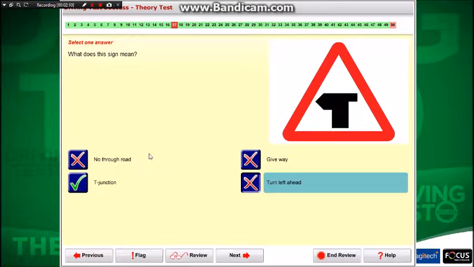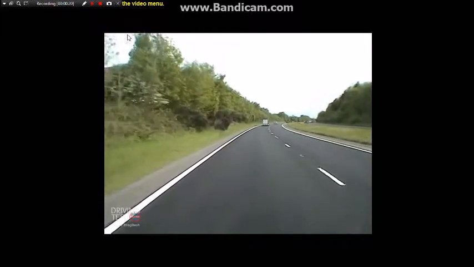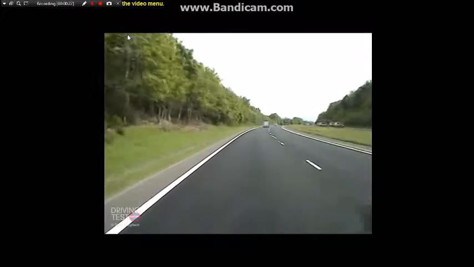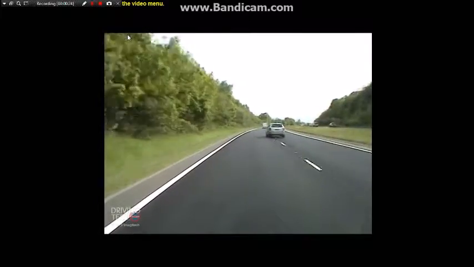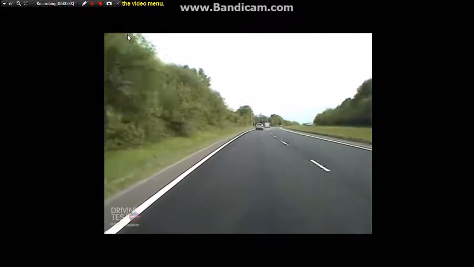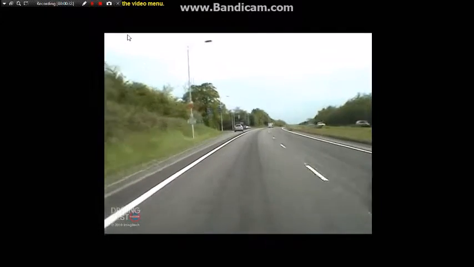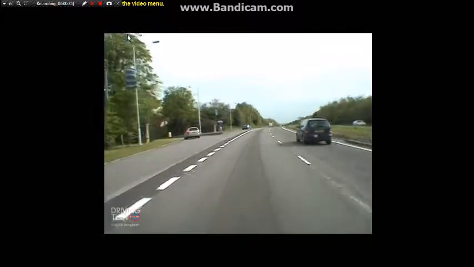No through road. T-junction. Develop. These are the ones that might cause you as the driver to slow down or change direction. Just like on the road, some are hazards that you might just need to keep an eye on in case the situation changes. Others will develop, and these are the ones we will measure your response to.